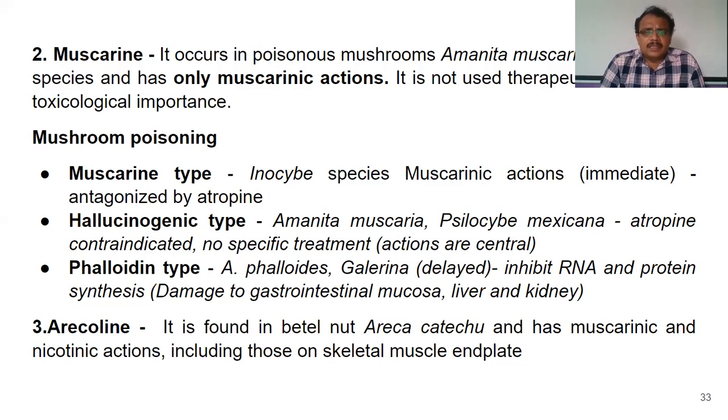So arecoline is another cholinomimetic alkaloid which is obtained from the betel nut, Areca catechu. So it is betel nut and has both muscarinic and nicotinic actions. So this is regarding cholinomimetic alkaloids. So these are one class of drugs, cholinomimetic drugs, which act directly on muscarinic receptors.